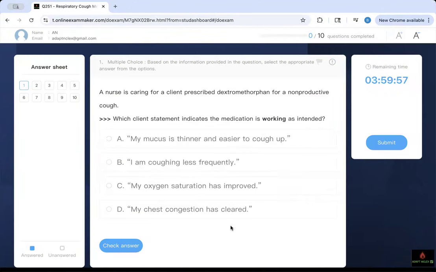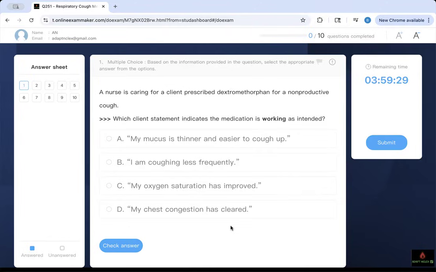How do you answer questions regarding respiratory pharmacology, cough medication? You have to classify them. Is it antitussive? Is it expectorant? Is it mucolytic? And then there's miscellaneous medication. For every question, I'm going to show you a strategy for finding the individual information in the question and using it to answer the question.